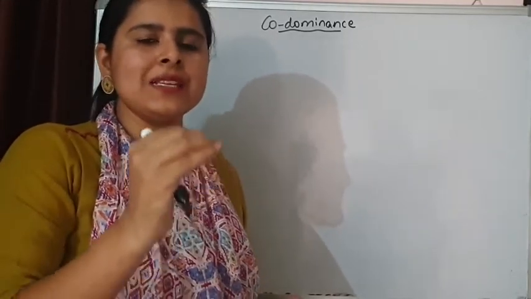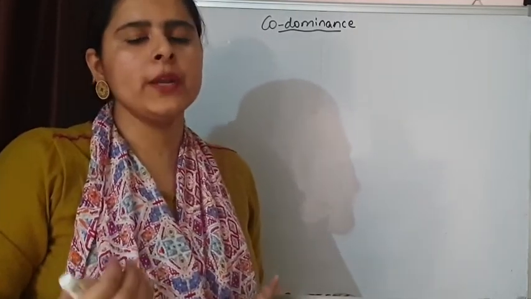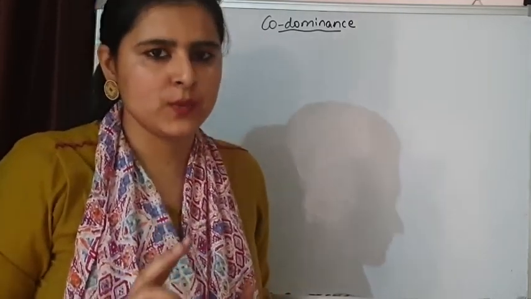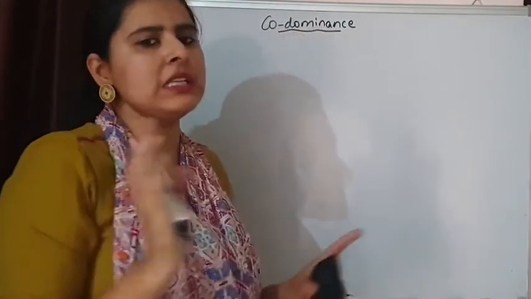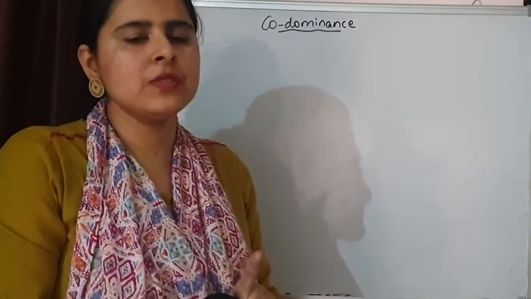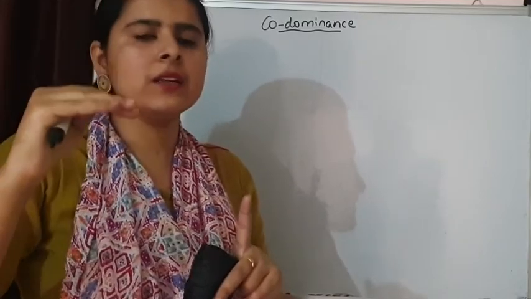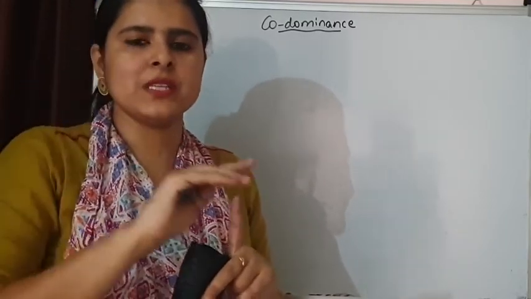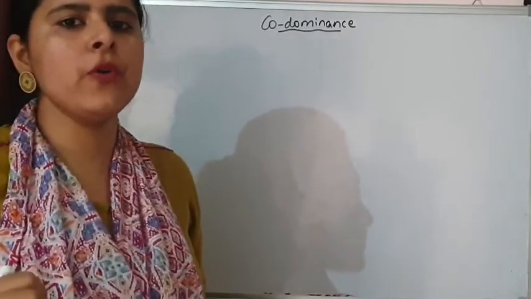Both are expressing equally and a new expression is obtained because of their equal expression. So codominance simply means that when both dominant alleles come together, they are going to express themselves. There will be no suppression, means no dominant-recessive relation is present between them. We can understand it better with the help of an example.